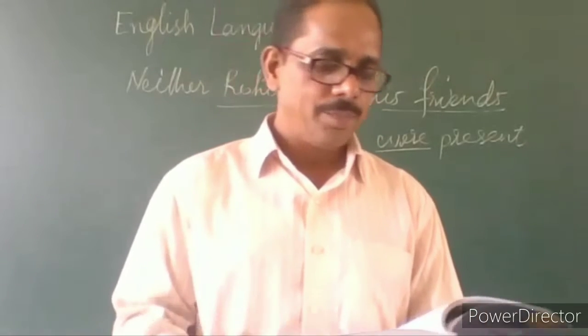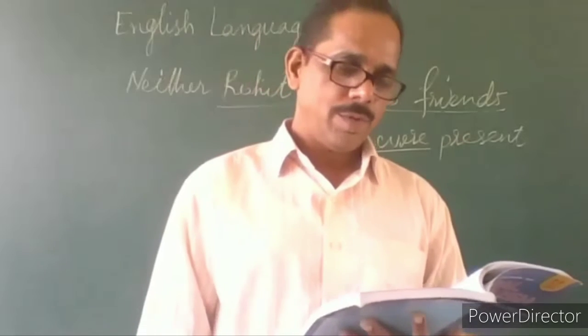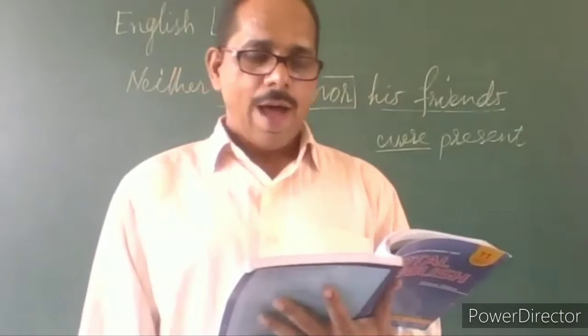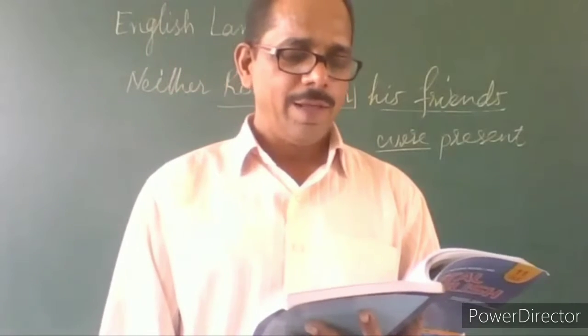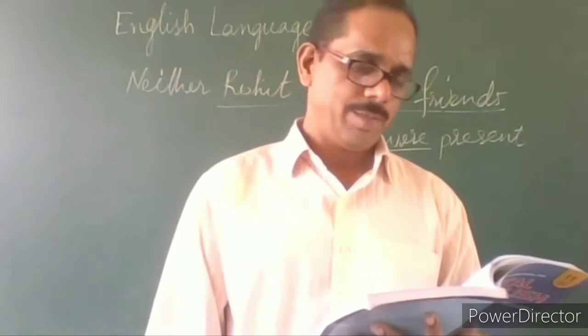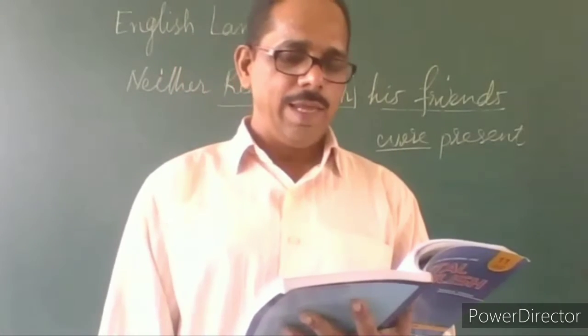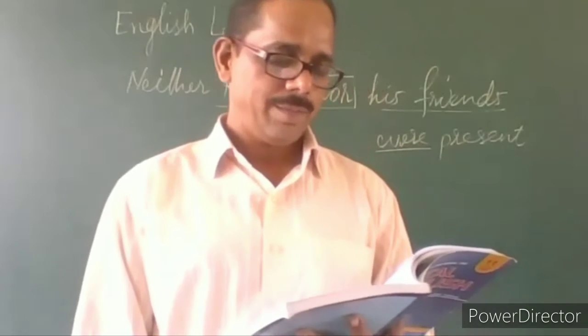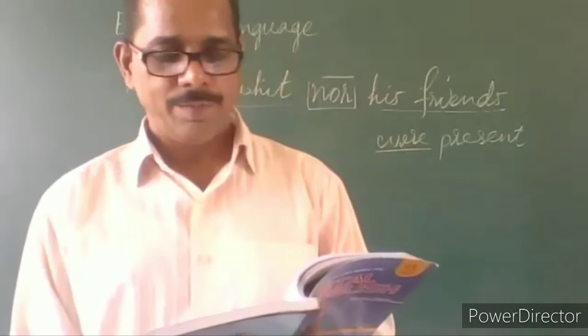Next rule is that when the subjects joined by or, nor are of different persons, the verb agrees in person with the one nearest to it. As, either you or he is correct. Neither my friend nor I am sorry.